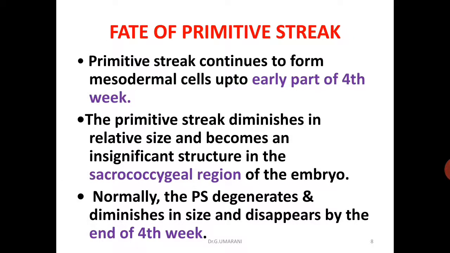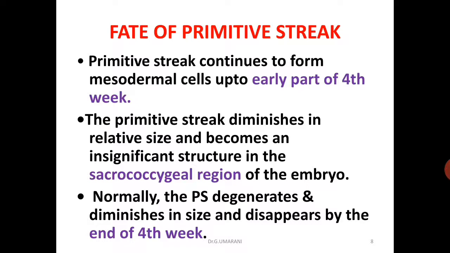So what is the fate of the primitive streak? The primitive streak continues to form mesodermal cells up to the early part of the 4th week. Then it diminishes in relative size and becomes an insignificant structure in the sacrococcygeal region of the embryo. Normally, the primitive streak degenerates and disappears by the end of the 4th week. The main aim of the primitive streak is the formation of the 3 germ layers.